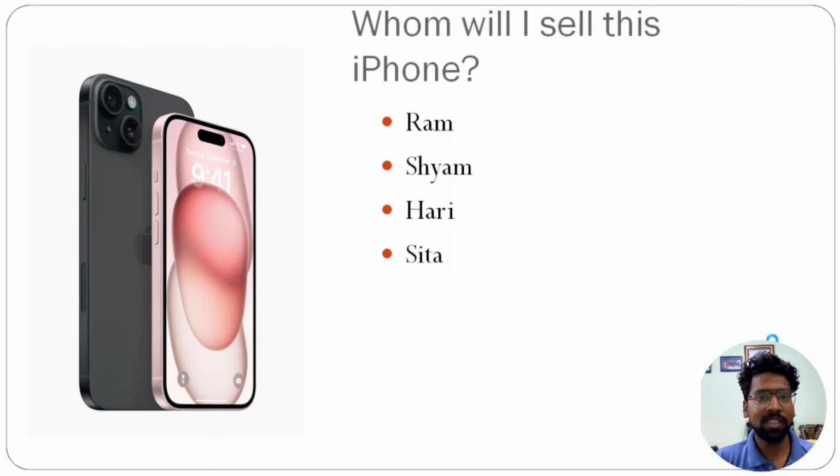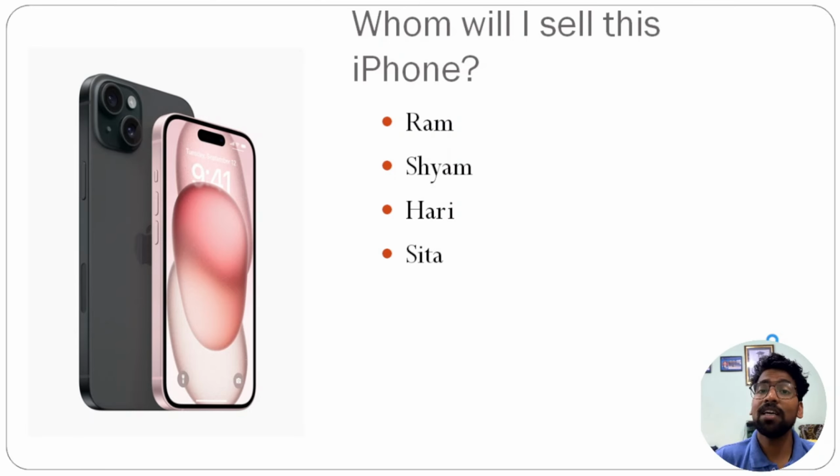Now, take the simplest example. There's one iPhone, say iPhone 17 is launched, okay? And my friends, four of them, Ram, Shyam, Harishita, they all want to buy this iPhone, but I only have one piece. I purchased it and I have it. I purchased it for say $1,000. Can I sell them this iPhone at a higher price? And whom will I sell to?